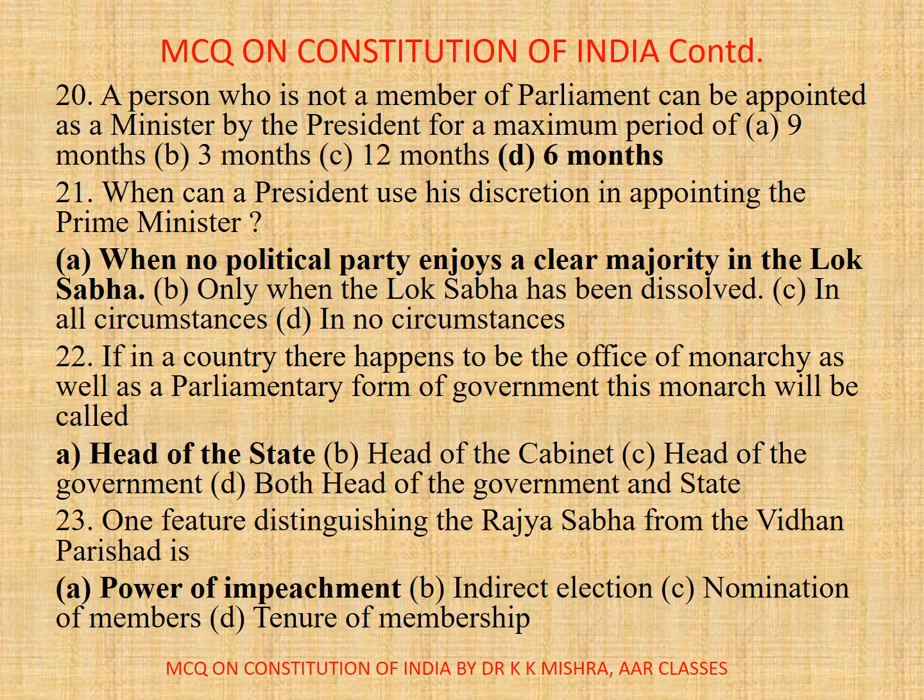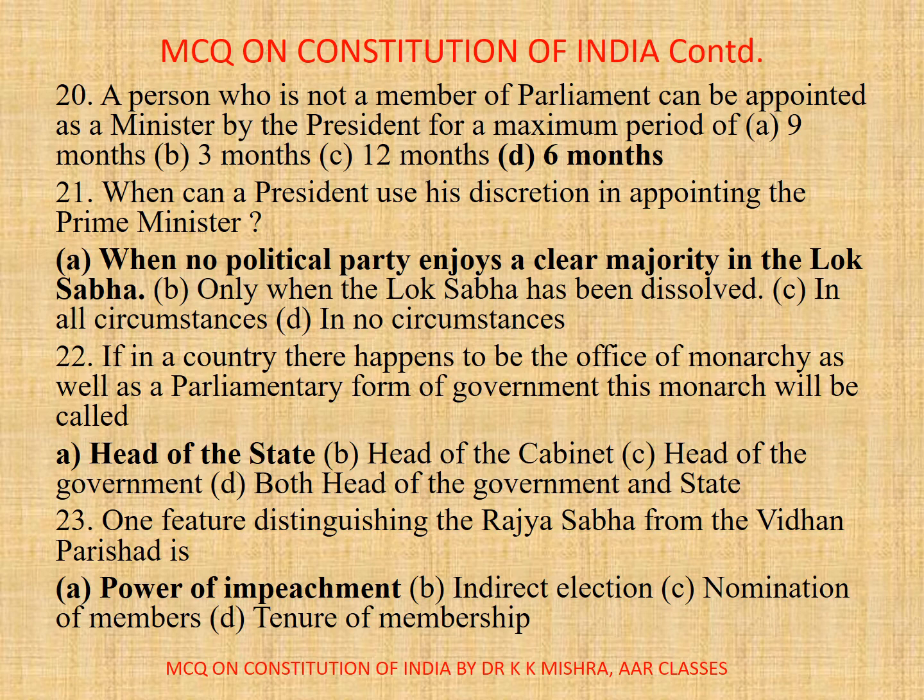Question number 21. When can a president use his discretion in appointing the prime minister? A. When no political party enjoys a clear majority in the Lok Sabha. B. Only when the Lok Sabha has been dissolved. C. In all circumstances. D. In no circumstances. Correct option is A. When no political party enjoys a clear majority in the Lok Sabha.